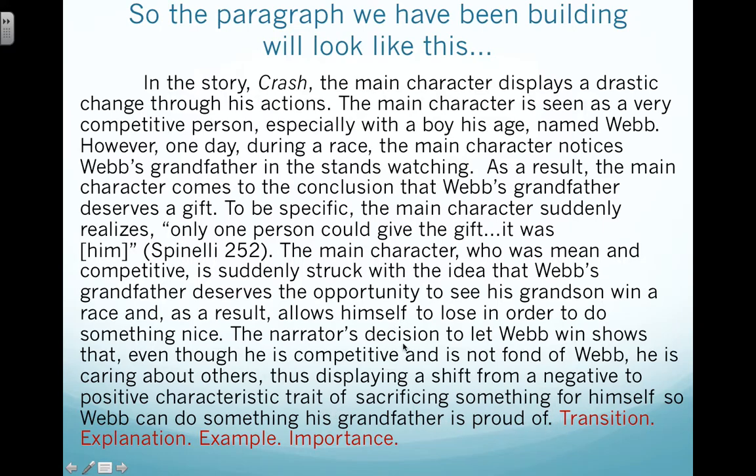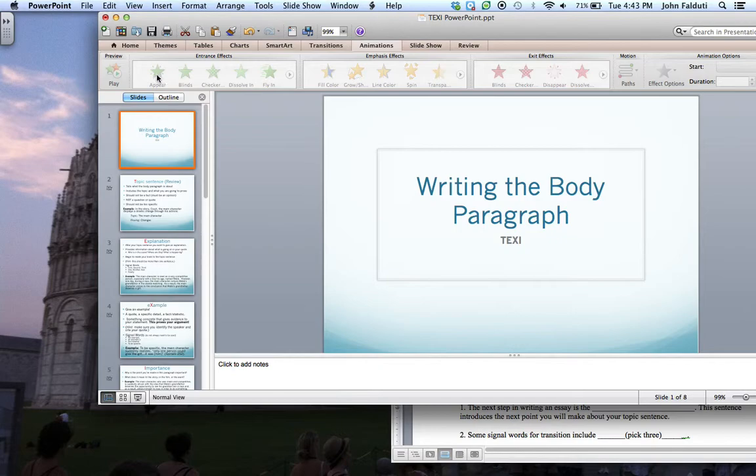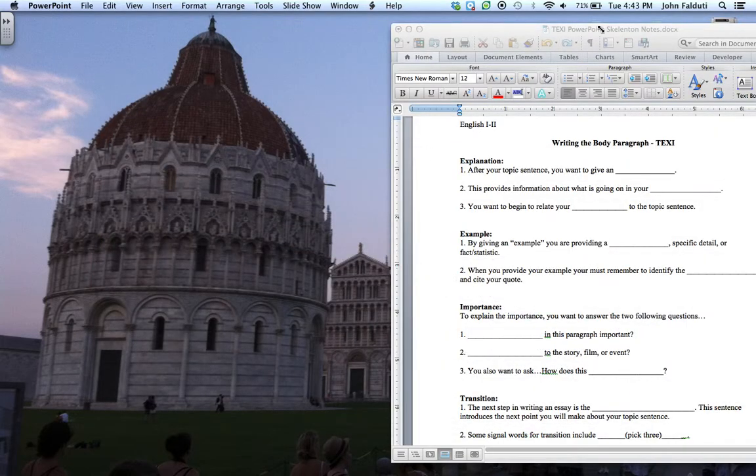So that's your whole first section. Then eventually you'll transition, you'll do another explanation, another example, and another importance that still relates back to the main character changing through his actions. So that's just one topic. So that's basically the format of the body paragraph. It seems like a lot, but when we break it down and do it piece by piece, which is what we're going to do, it'll come together a lot more easily.